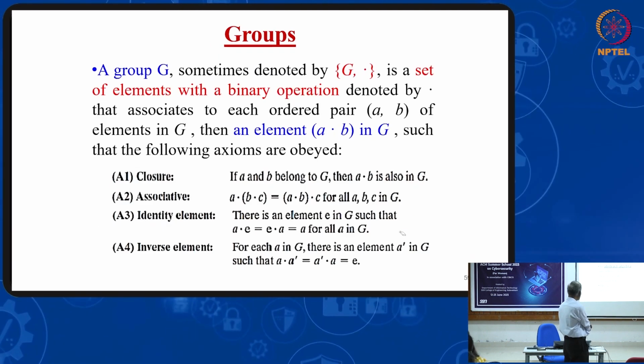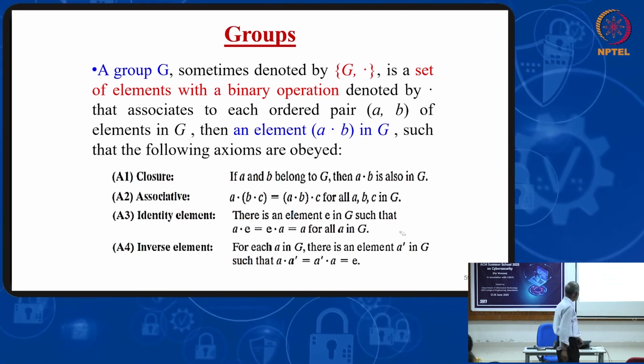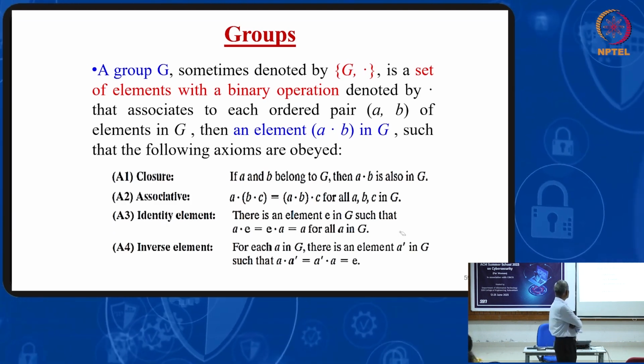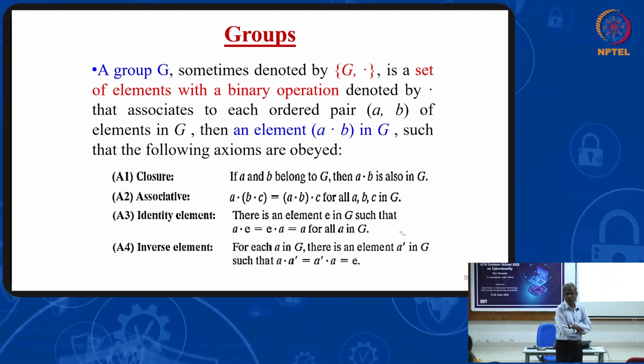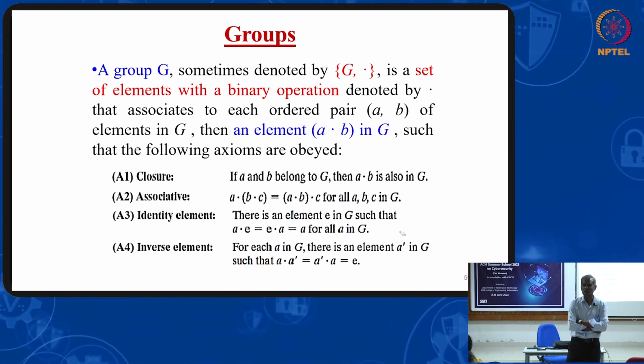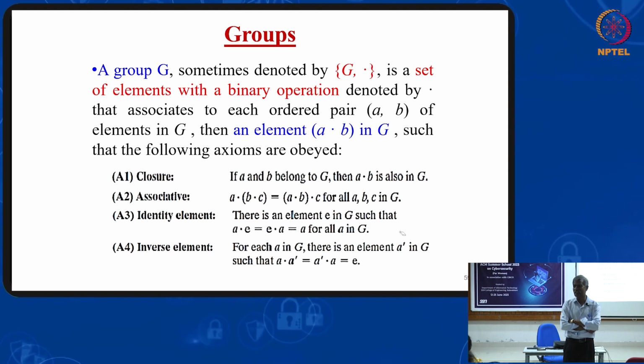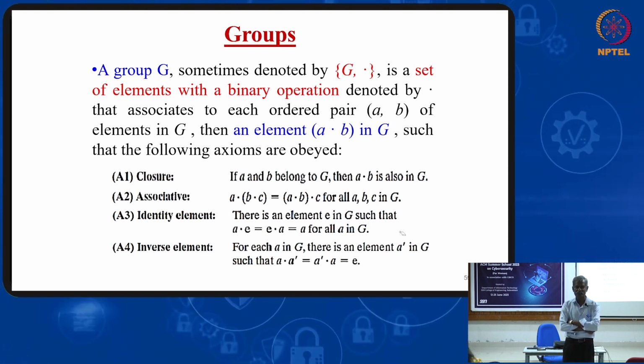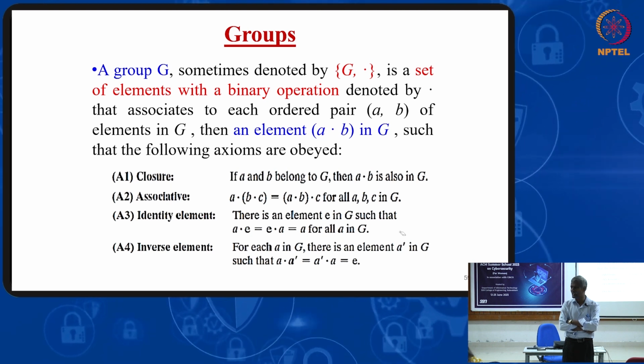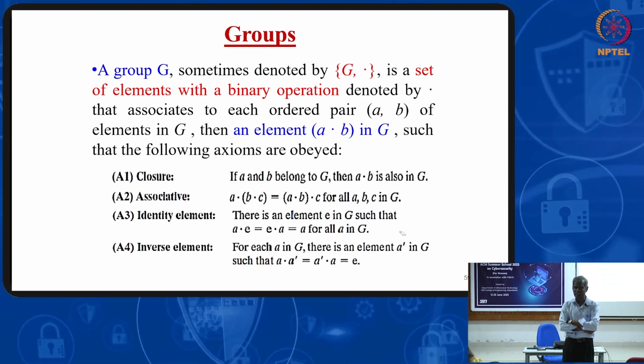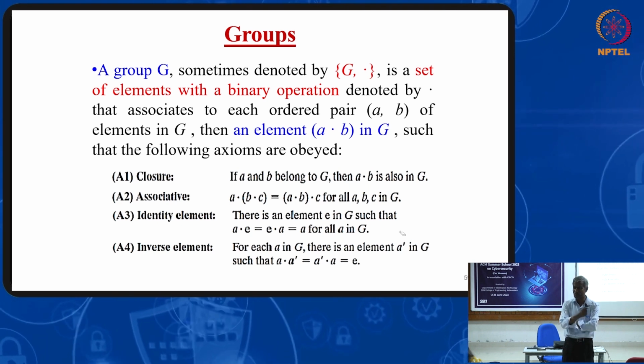We start from abstract algebra. These are the axioms for group. Can you say the cube roots of unity with respect to multiplication form a group? You heard about cube roots of unity? Or I will take a simple example.